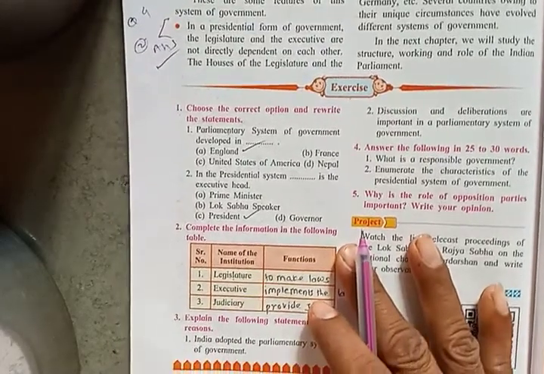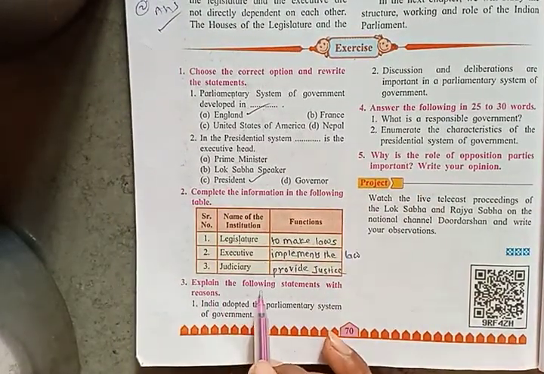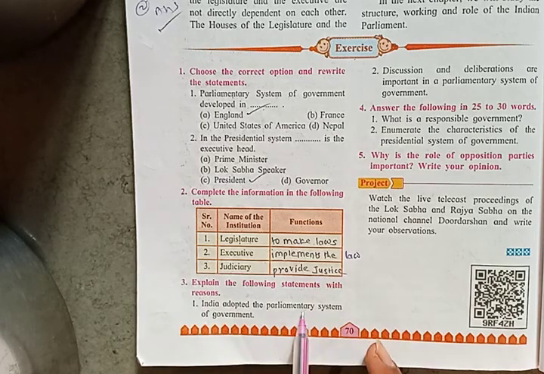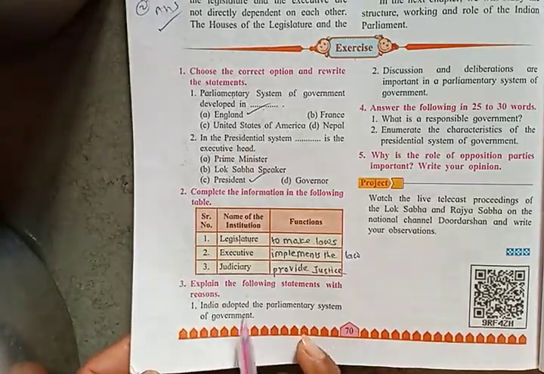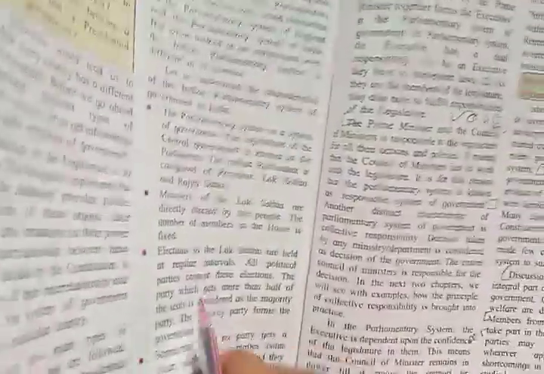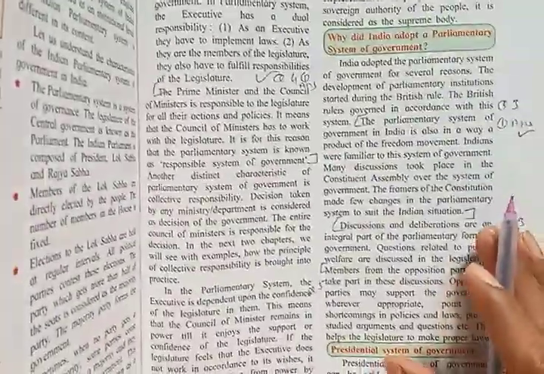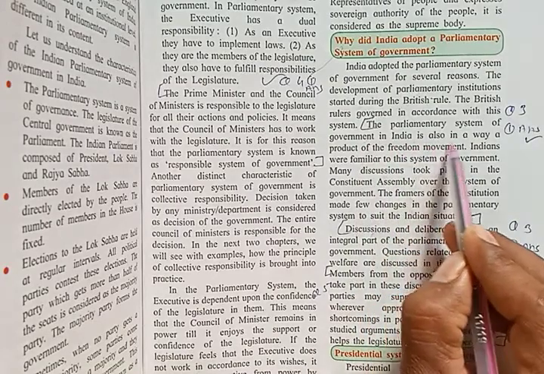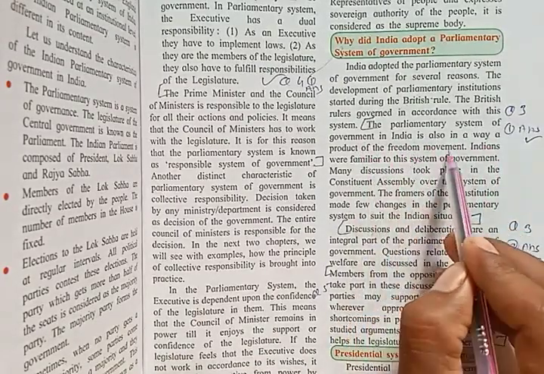Now question number 3, explain the following statements with reasons. First, India adopted the parliamentary system of government. Why did India adopt the parliamentary system of government? Because, see, the parliamentary system of government in India is also in a way a product of the freedom movement.